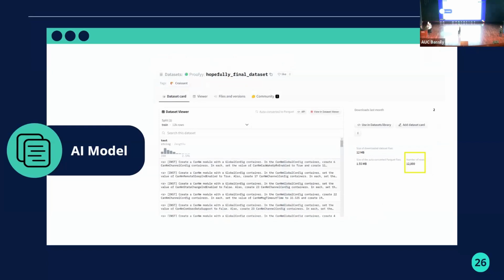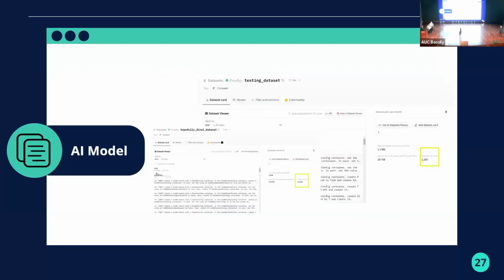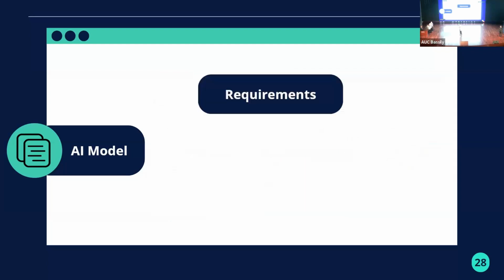We did that by parsing the basic software module definition and imagining different scenarios of different containers with different multiplicities and all the parameters with a wide range of values, along with 1,200 rows of testing data set, and both are publicly available in Hugging Face. And now I leave the floor for my colleague Anas to explain our work in the AI model itself.